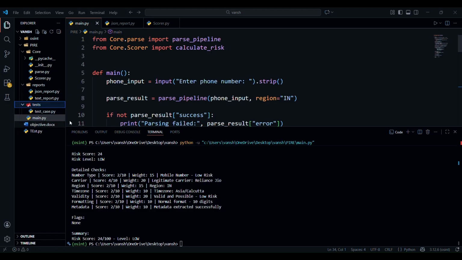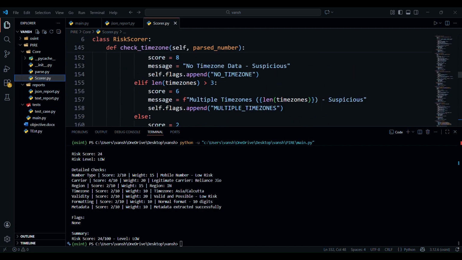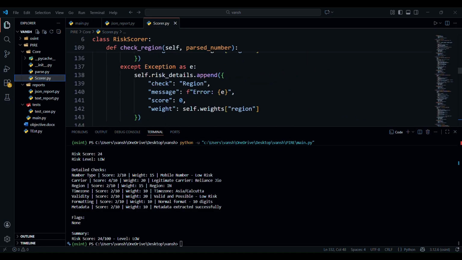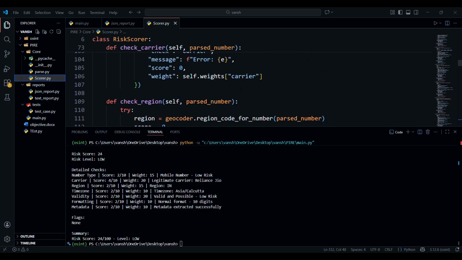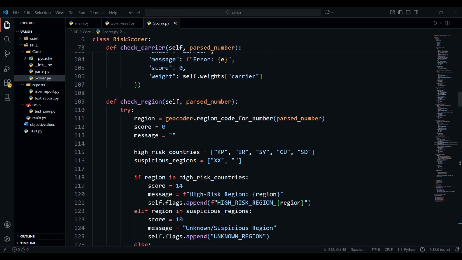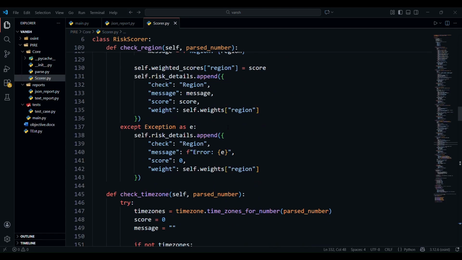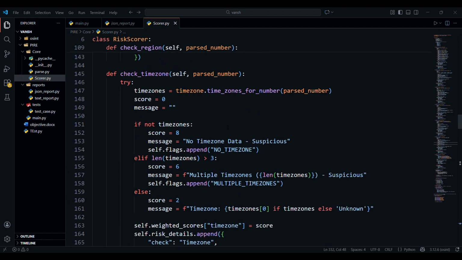And in the future, I'll be adding test cases also. In test cases, there will be functions which will check our score.py functions, specifically time zone, validity, VoIP messages, regions, and stuff. So yeah, that's pretty much for today, and I'll see you tomorrow, guys.